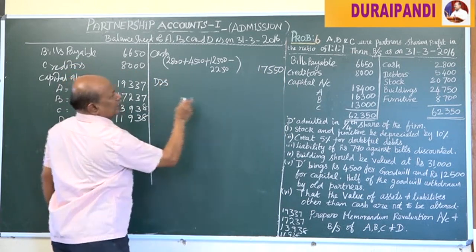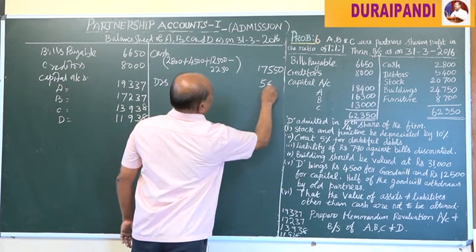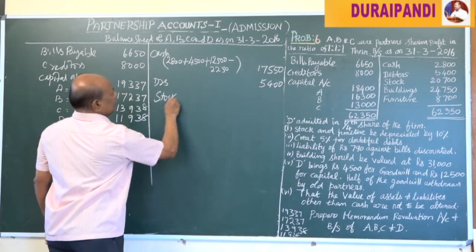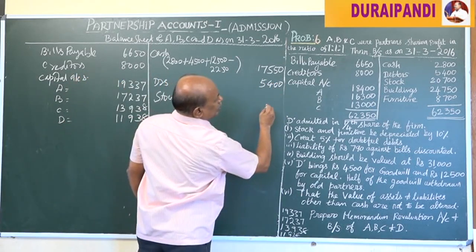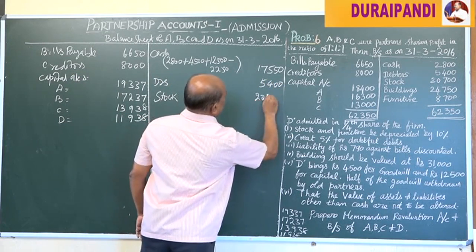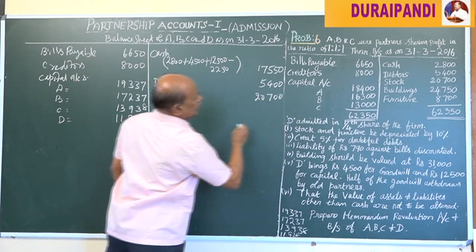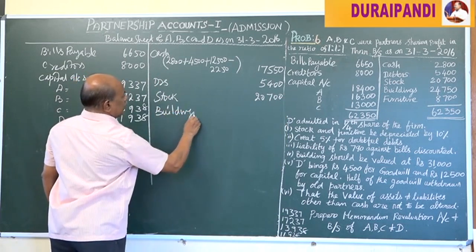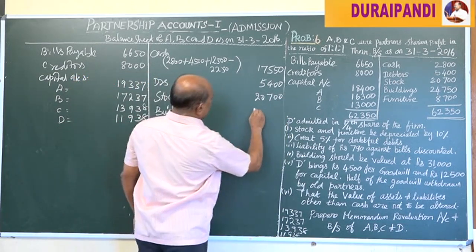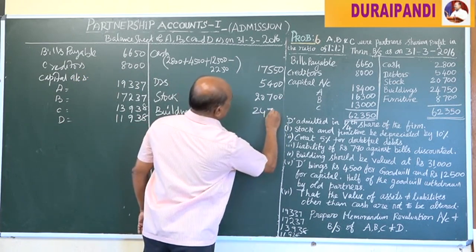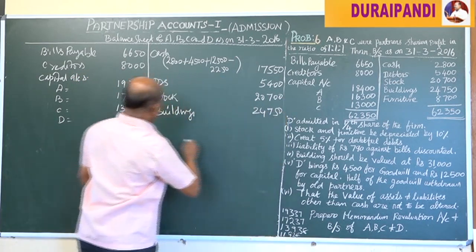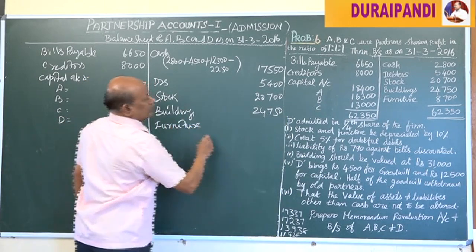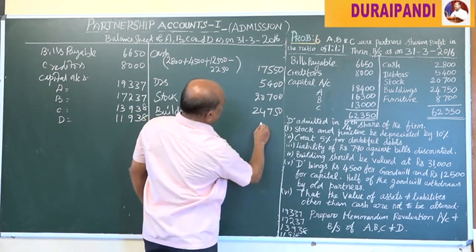Debtors 5,400. Stock 1,700. Buildings 24,150. Furniture 8,100.